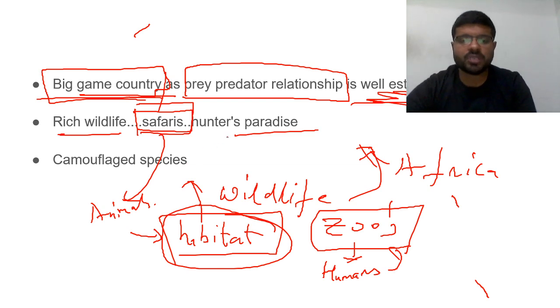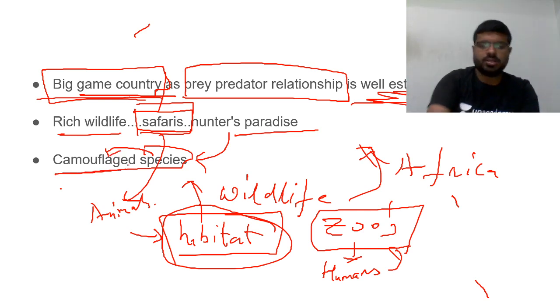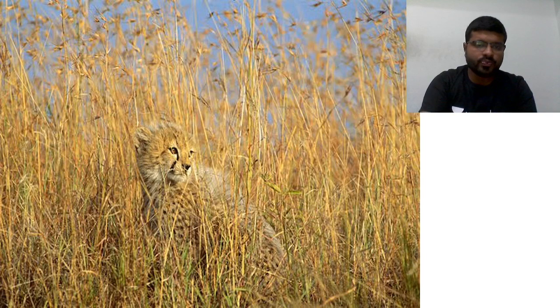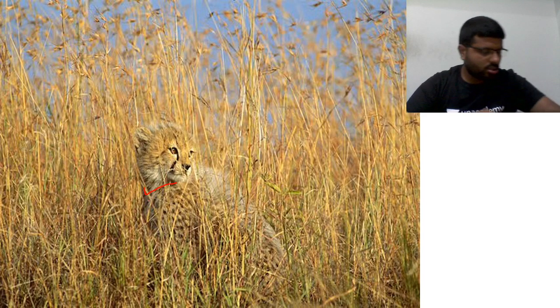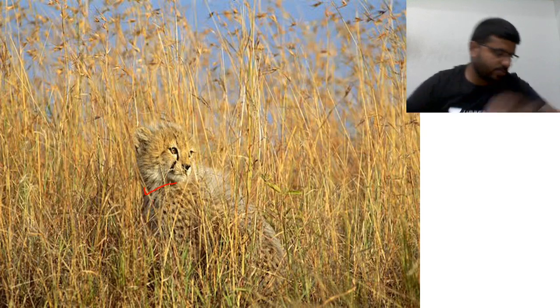What is the adaptation which they have? Camouflaged species. The species are extremely camouflaged with respect to the surrounding areas. For example, you can see this photograph. Which animal is it? Let's try to identify which animal. Anybody who is watching live, please do answer which animal it is. A few seconds.